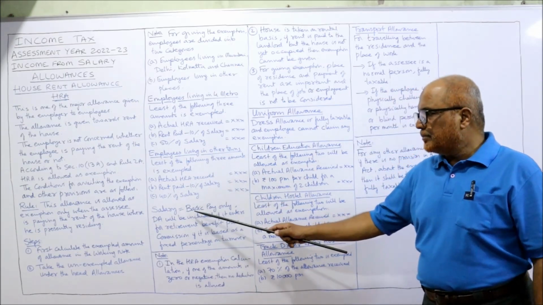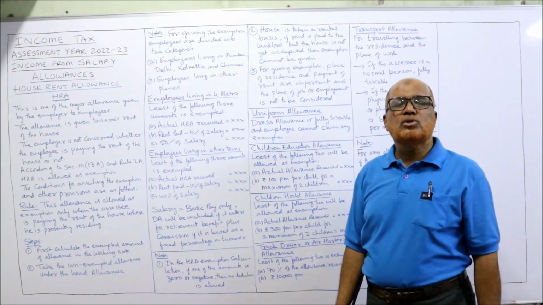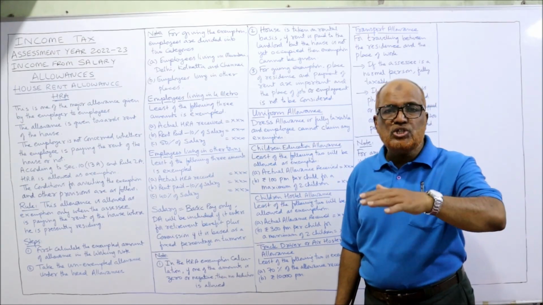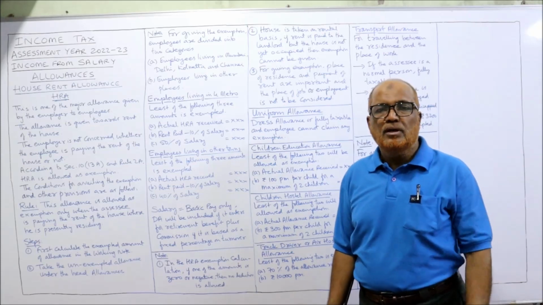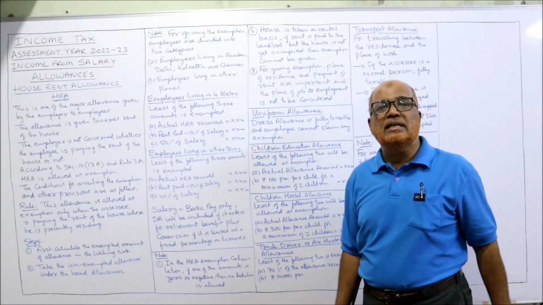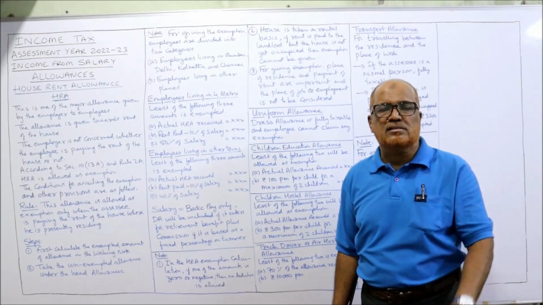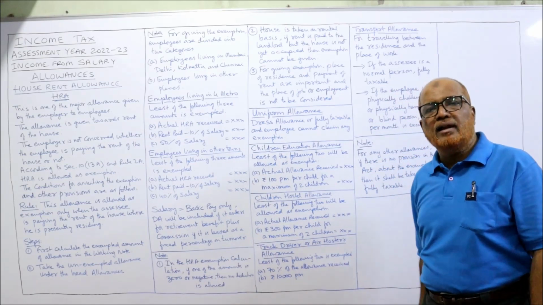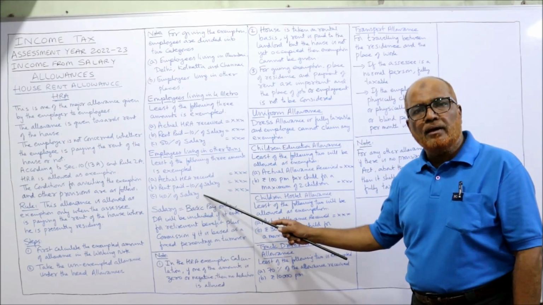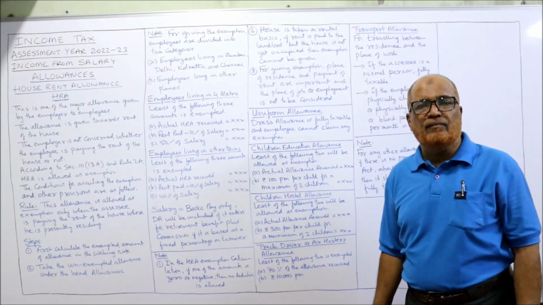Now, first of all, for calculating this exemption amount, you must know the meaning of the term salary. Remember, the meaning of salary will change from provision to provision. In the previous video, I explained entertainment allowance, EA, where salary means only basic, nothing else. But here, for calculating HRA exemption, salary means basic pay plus DA if it enters for retirement benefit.